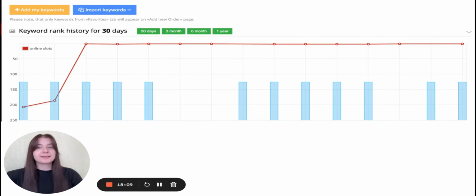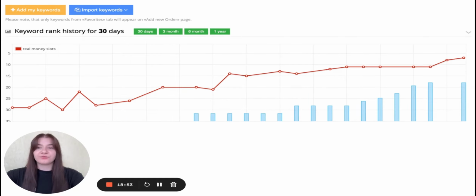The next example is as well for App Store, and the keyword is online slots, which is really competitive in English-speaking countries like Australia, United States, Great Britain, and so on. And the same, we see that the result for App Store is observed within several days. So we started from top 200 and achieved top 1 just within 2 days. And no matter that the position is increased, we continue the installs to keep the position until the organic traffic will do this task for your application and for your keyword ranking.